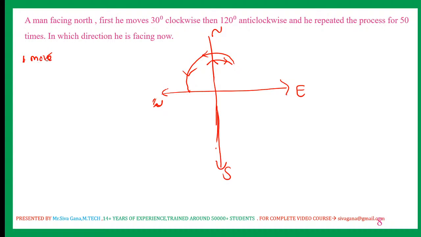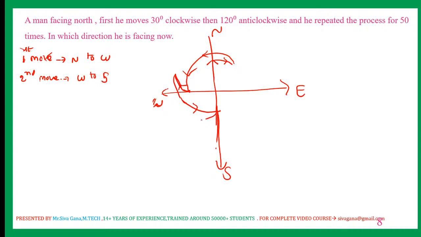Now after one move, he changes from north to west. After the first move, north to west facing. Now again 30 clockwise, 120 anti-clockwise. So after the second move, what happens? West facing, he comes into south facing.